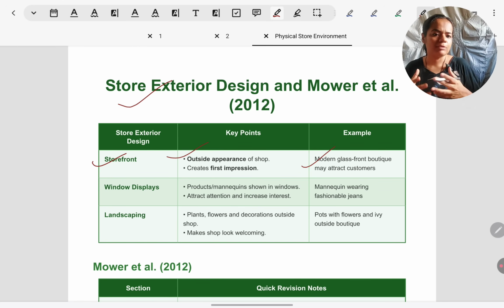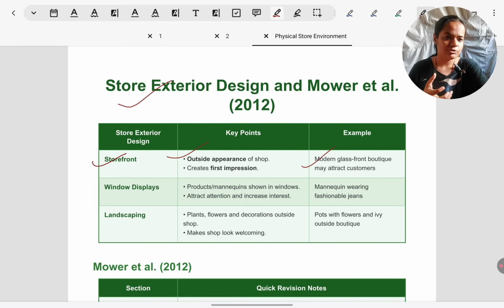One example of how storefronts are designed today is glass front boutiques. They are made of glass so that you can look inside and you can see the mannequins dressed in their clothes and you can see racks of clothes to see what patterns and fabrics are there inside. This usually works well with consumers.